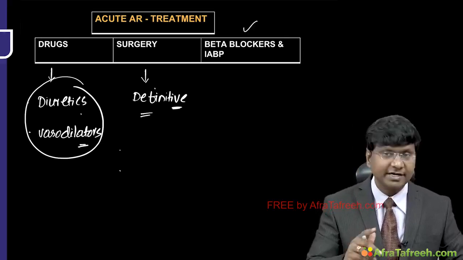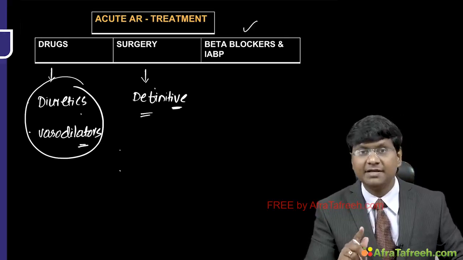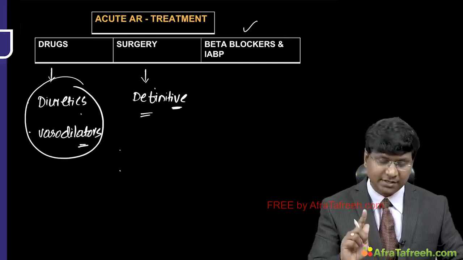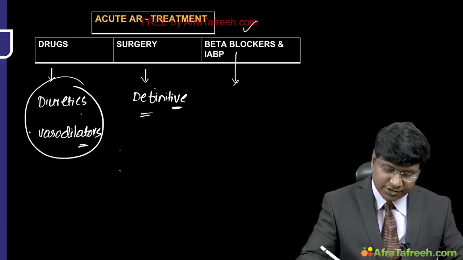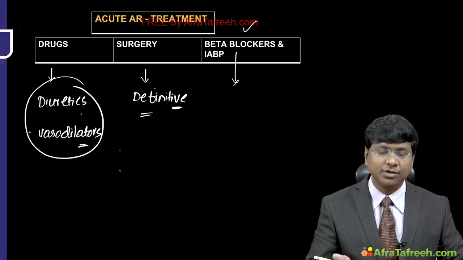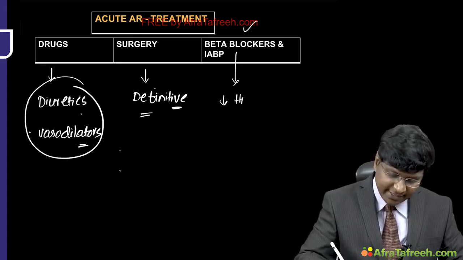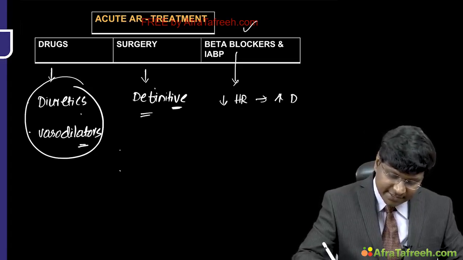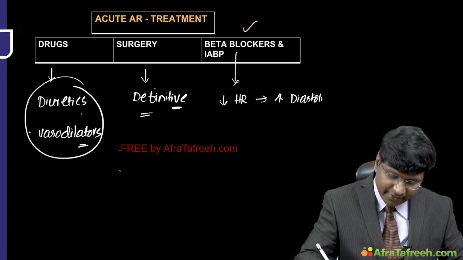And you have to remember that beta blockers and as well as IABP are absolutely avoided in patients with acute AR. Why is that? Because if you take the beta blockers, they decrease the heart rate and thereby they increase the diastolic filling time of the ventricle.